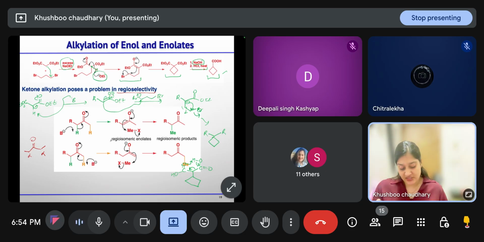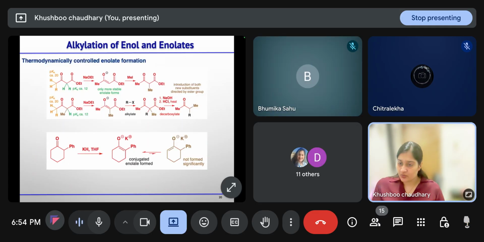In those cases you will get regioisomeric products. Regioisomers are where we have two sites of reaction, and from those two possibilities you will get two products. Is this clear? Yes, ma'am.